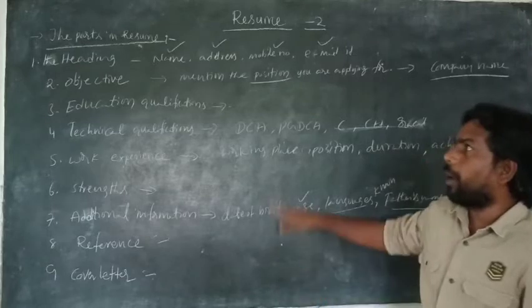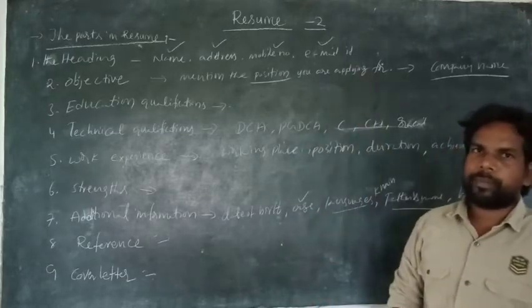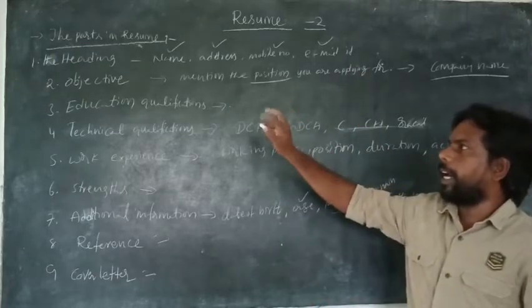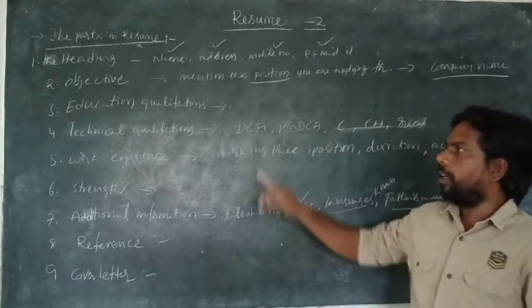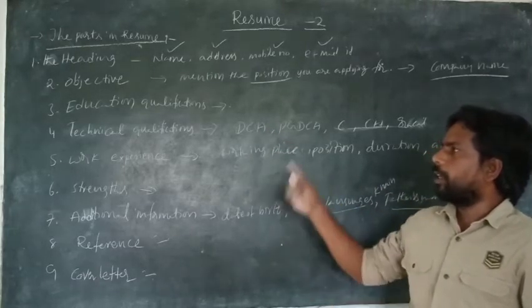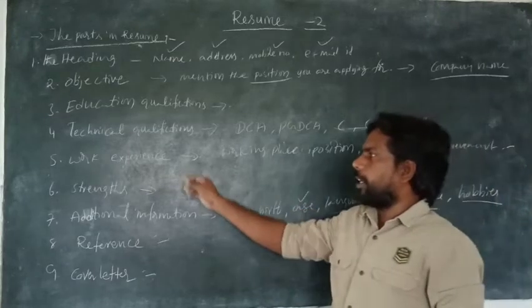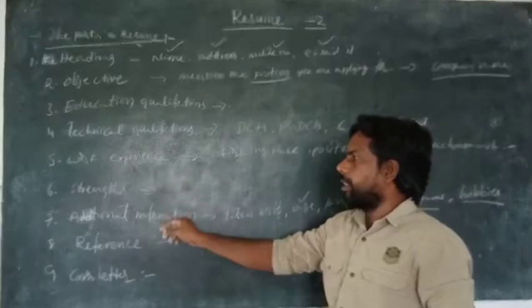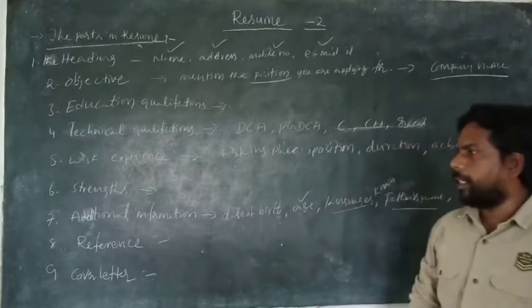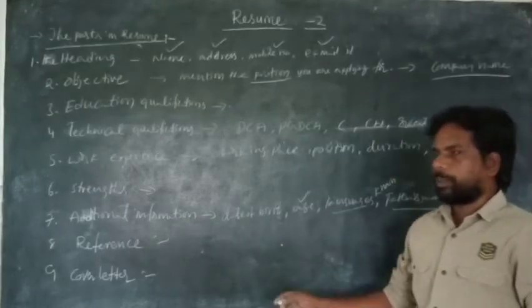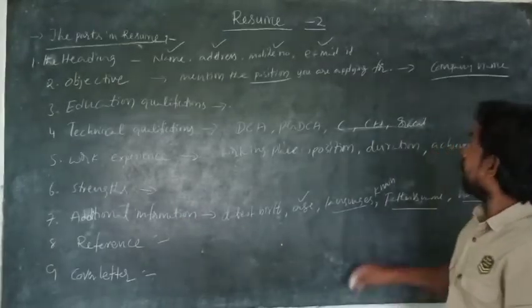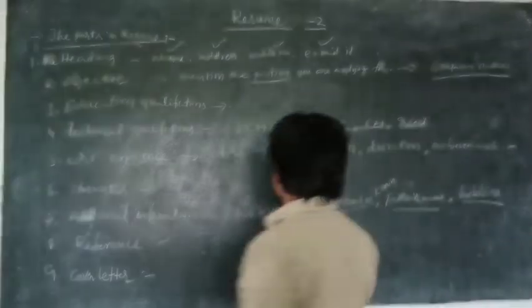This is totally the parts of a resume. The first part is heading, second one objective, and third one is educational qualification, and the fourth one technical qualification, and the fifth one is work experience, sixth one strengths, and seventh one additional information, and eighth reference, and last one cover letter. And here I want to show you a resume.